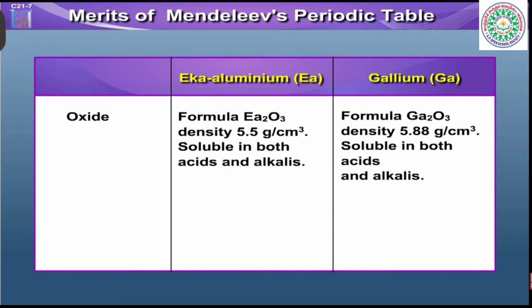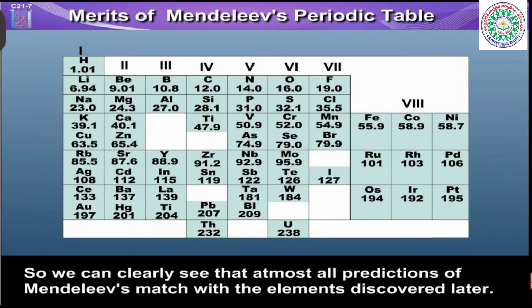Formula of oxide of gallium is Ga2O3, its density 5.88 gram per centimeter cube, and it is soluble in both acids and alkalis. So we can clearly see that almost all the predictions of Mendeleev clearly match with the element discovered later.